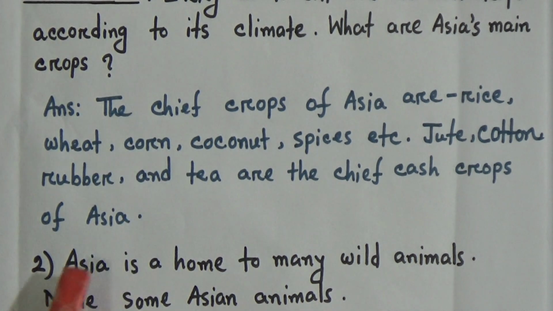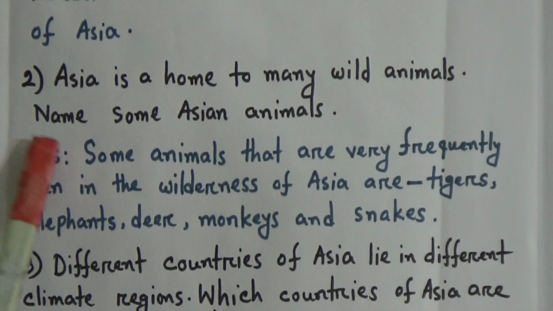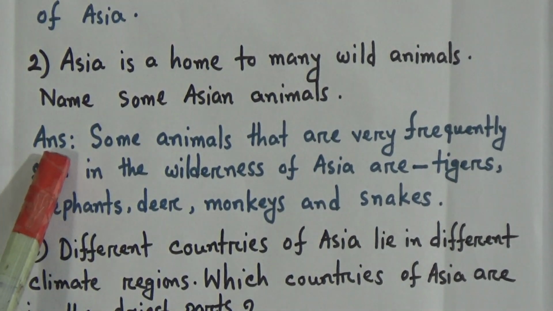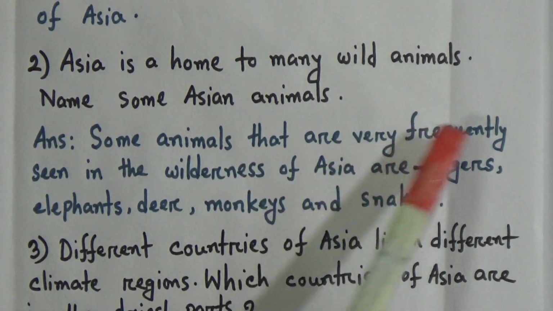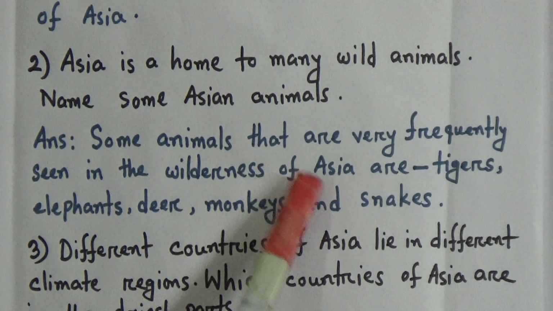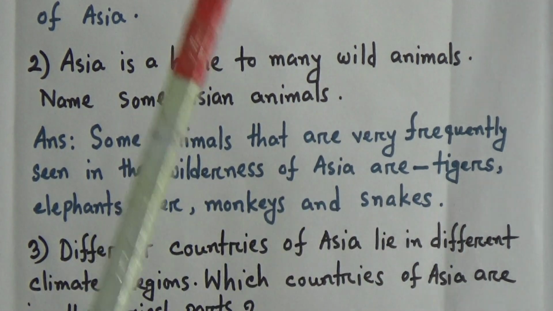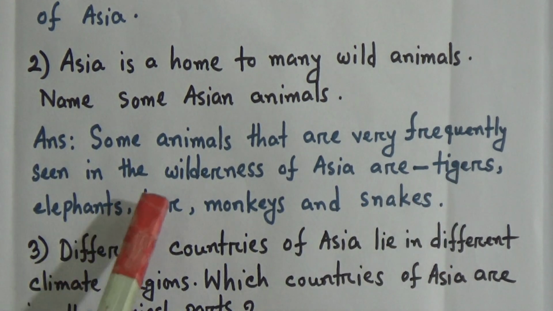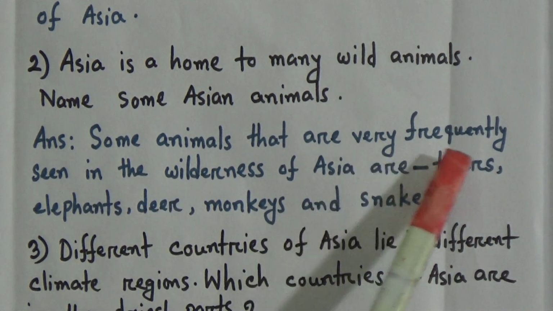Number 2. Asia is home to many wild animals. Name some Asian animals. The answer of this question is: some animals that are very frequently seen in the wilderness of Asia are tigers, elephants, deer, monkeys and snakes. Student, you know that tigers, elephants, deer, monkeys and snakes are found mainly in Asia.